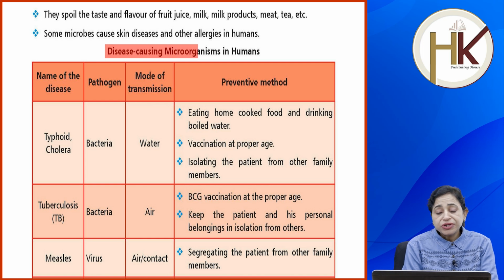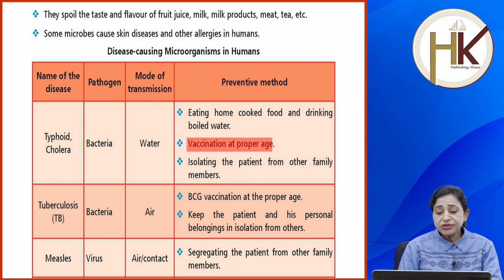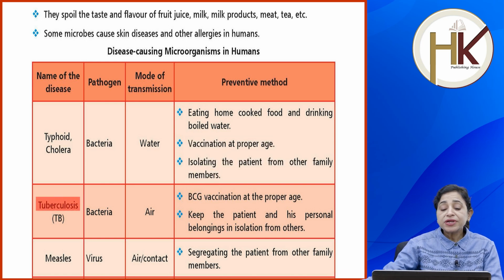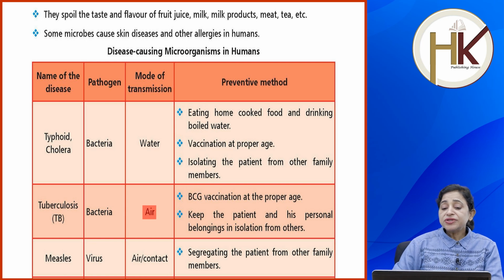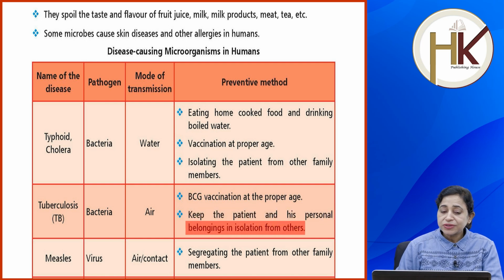Disease causing microorganisms in humans. The diseases are typhoid and cholera, the pathogen is bacteria. Mode of transmission is water, and preventive methods are eating home cooked food and drinking boiled water, vaccination at proper age, and isolating the patient from other family members. Tuberculosis is also caused by bacteria, the mode of transmission is air, and preventive methods are BCG vaccination at proper age, and keeping the patient and his personal belongings in isolation from others.